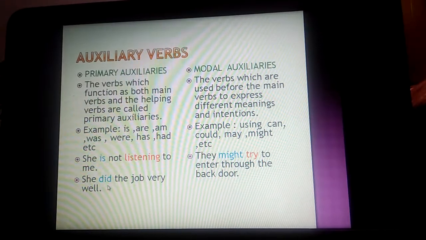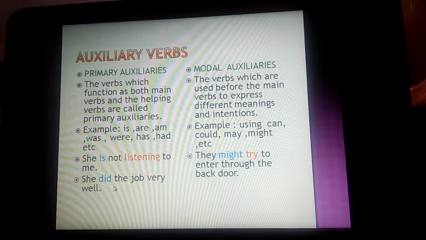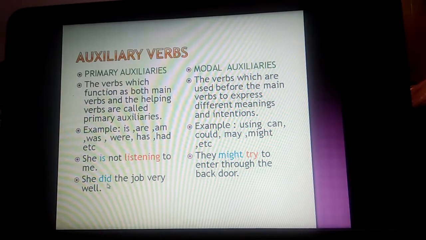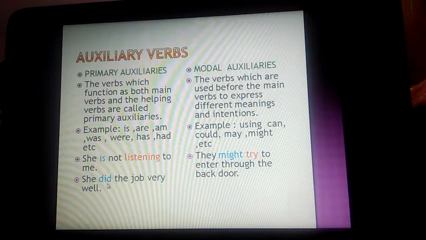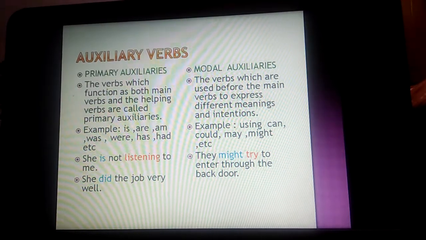In the next example, she did the job very well. In this, there is no other verb. There is only 'did', and this is the primary auxiliary verb. So it is acting like a main verb here.